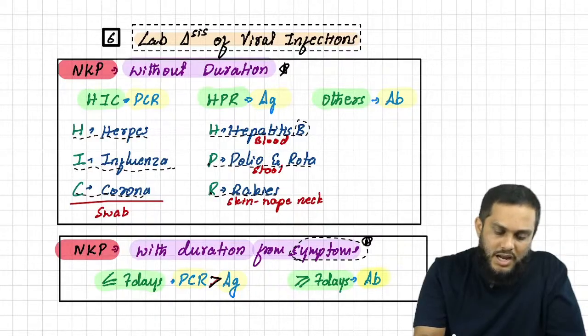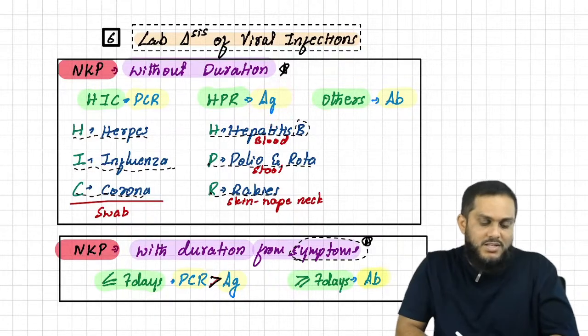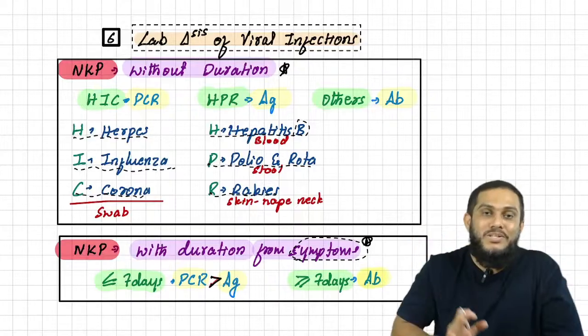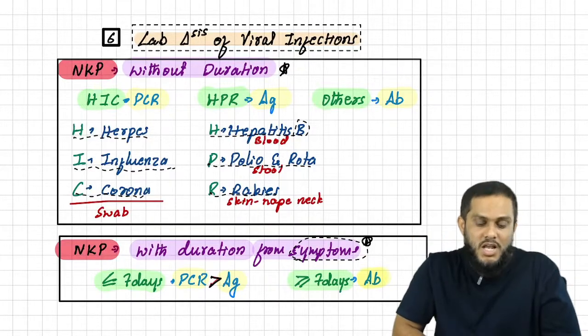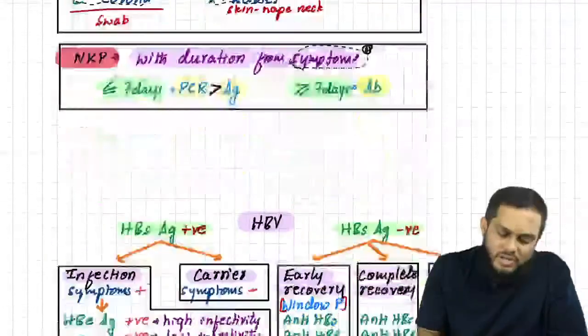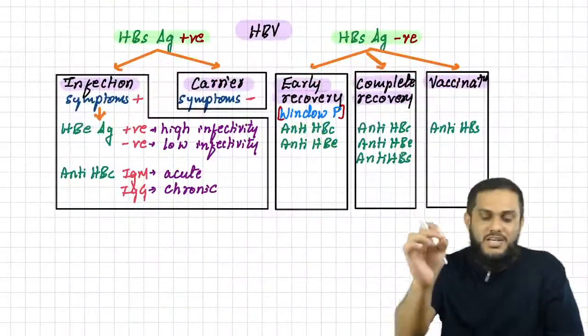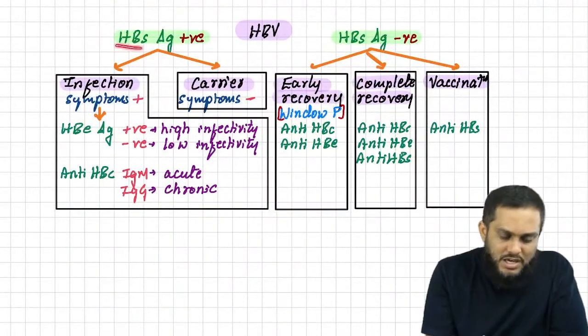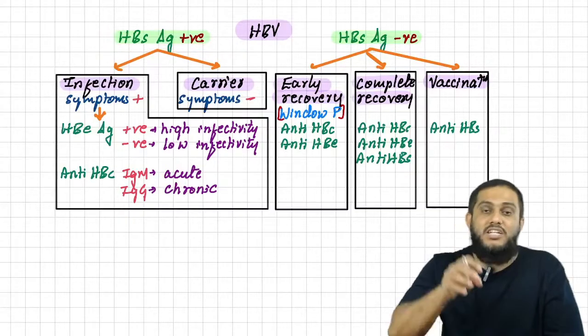Therefore, the answer is antigen detection when duration is not mentioned. Antigen detection. Very good. Which antigen do we detect? HBsAg antigen we detect. And that is what we have detected.